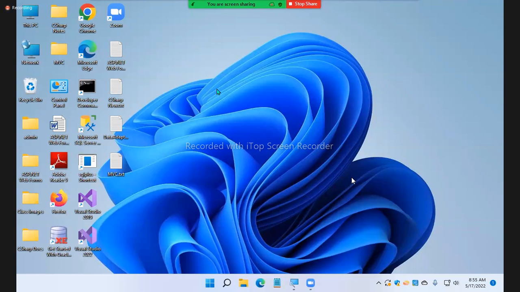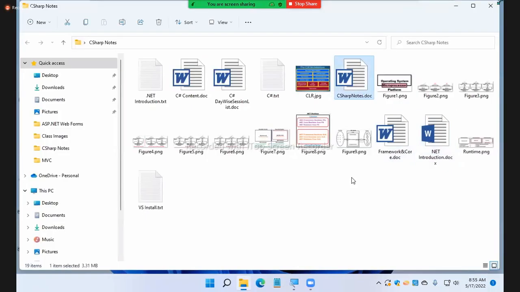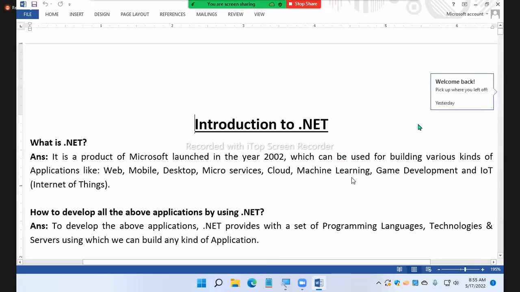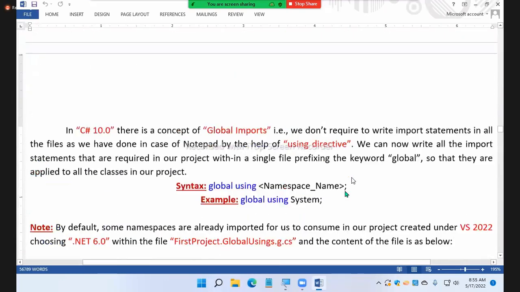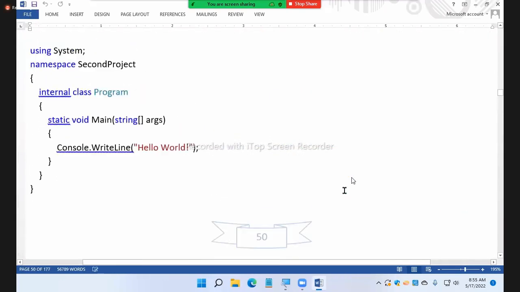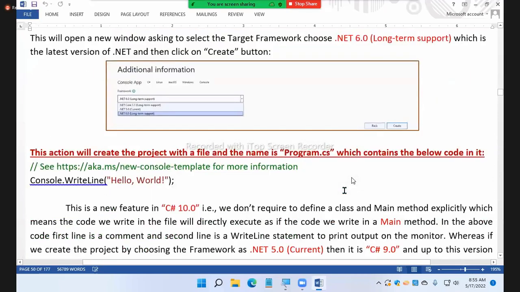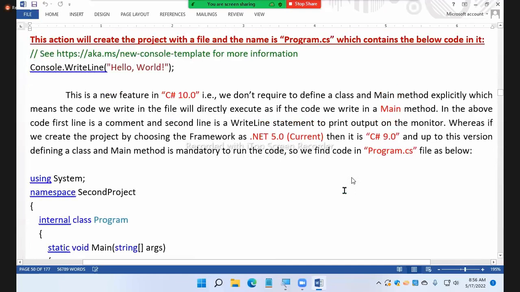Right. So last day, we have been talking about working with Visual Studio. I was explaining that the latest version of Visual Studio is Visual Studio 2022. Two new features they introduced in C# in March 2022. The first one we call top level statements.